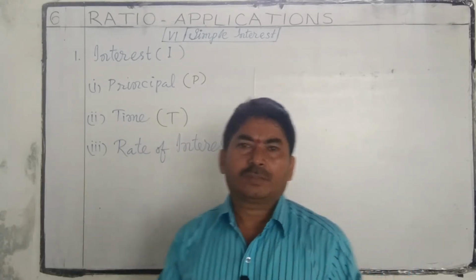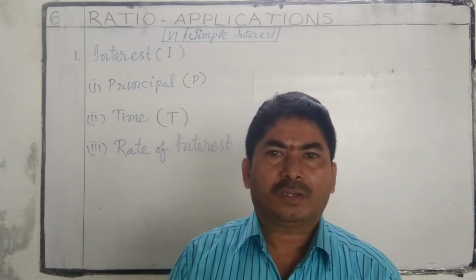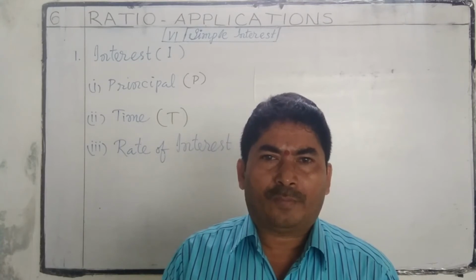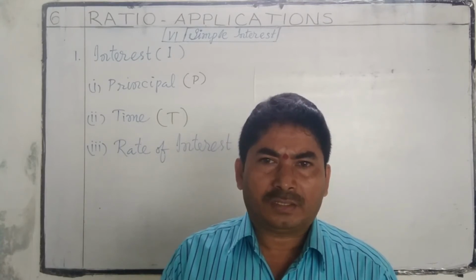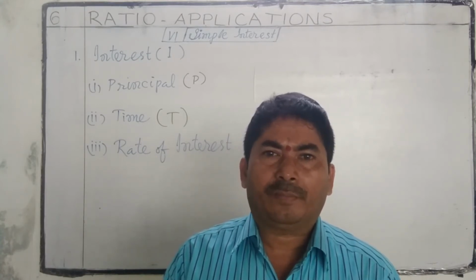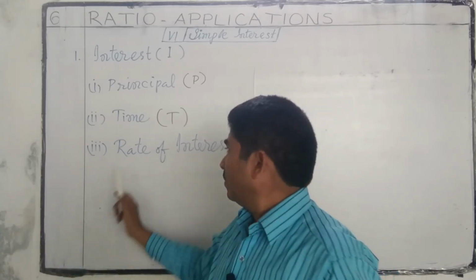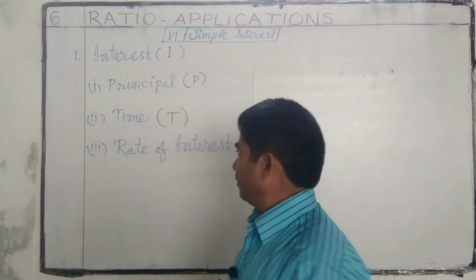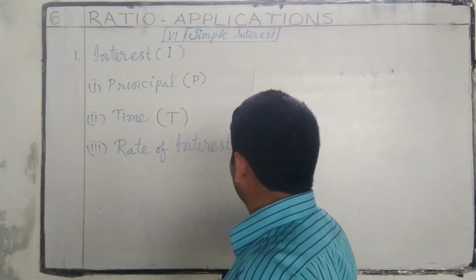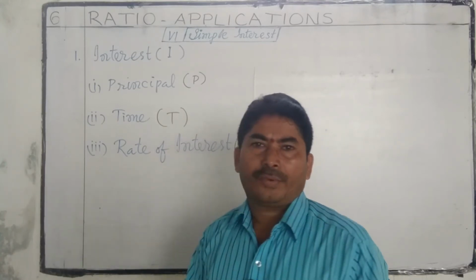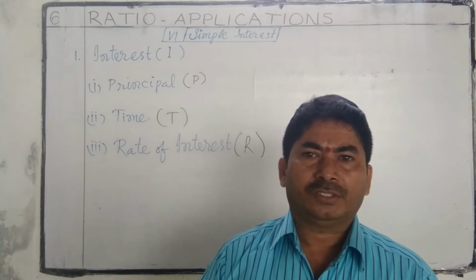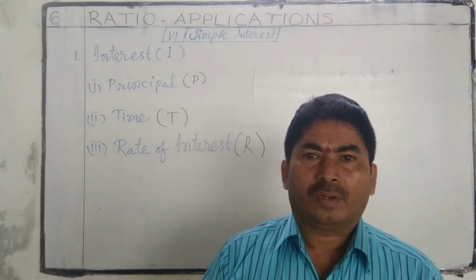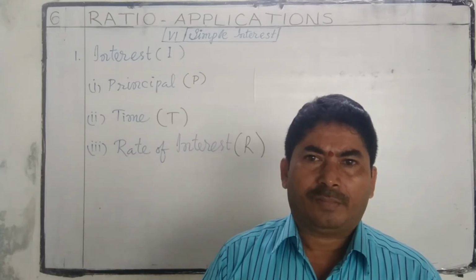Rate of interest. What is rate of interest? The interest to be paid that is agreeable to the parties is called rate of interest, and it is denoted by the letter R. Rate of interest is generally expressed as a percent per annum.